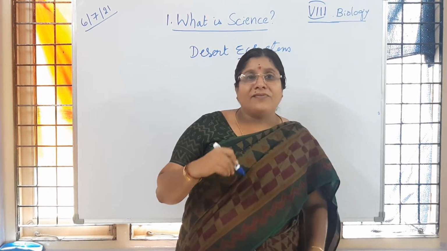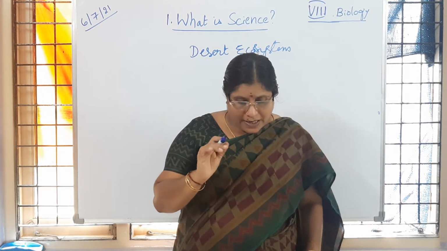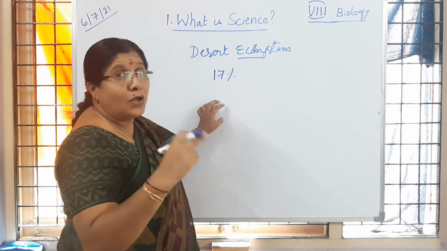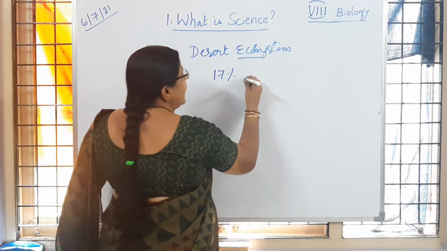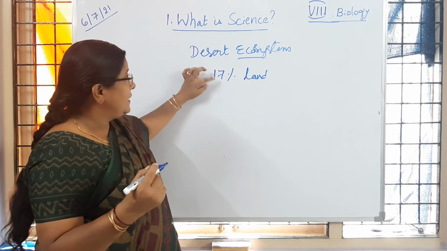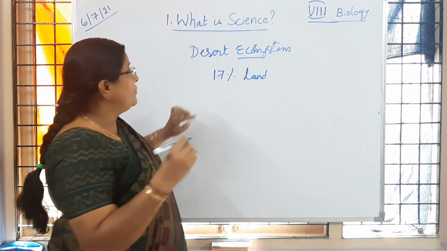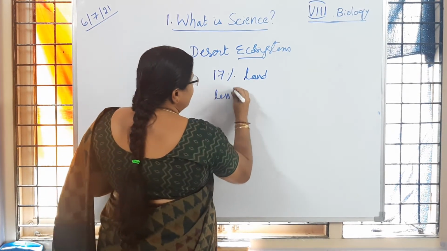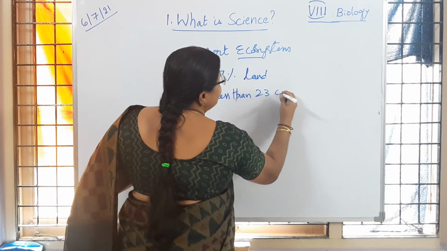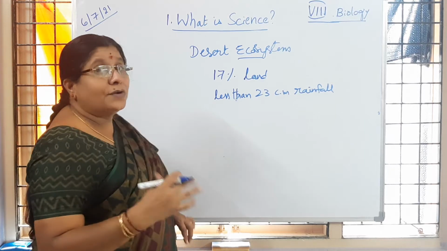Okay, so what kind of climatic conditions do we observe there? Deserts occupy 17% of the land. Area wise, if we see all over the globe, 17% of the land is covered with desert. Is it clear to you? Then here we observe very little, meager rainfall, less than 23 centimeters of rainfall.